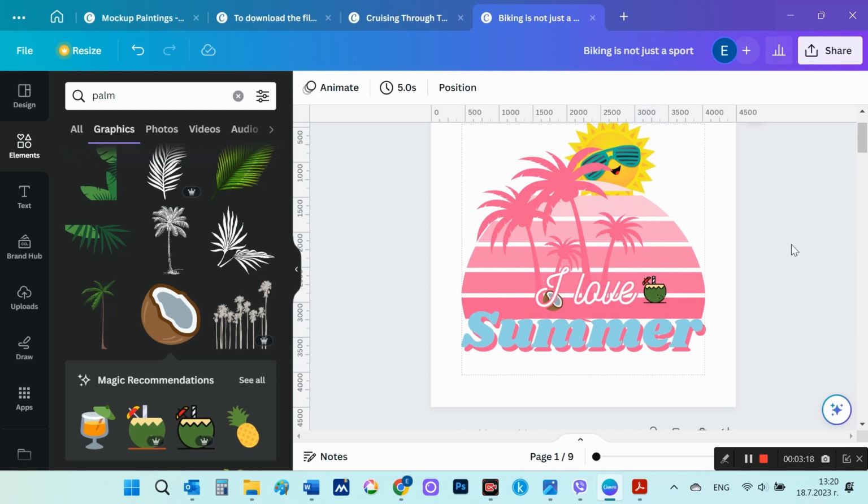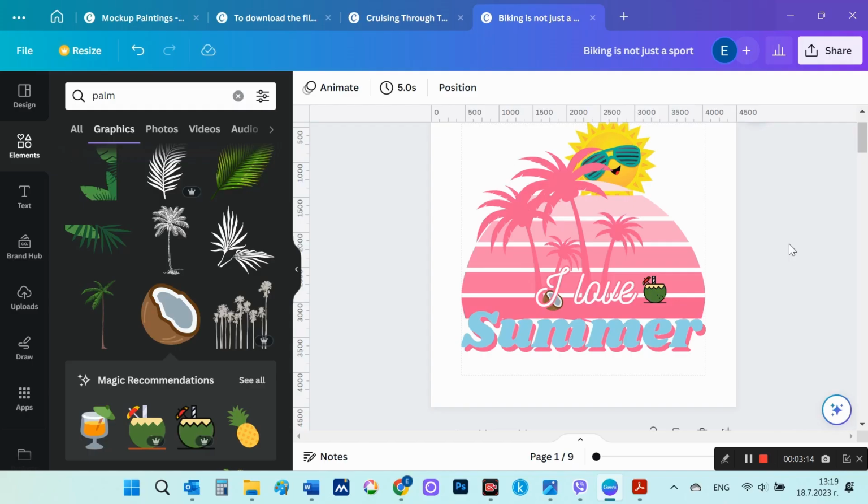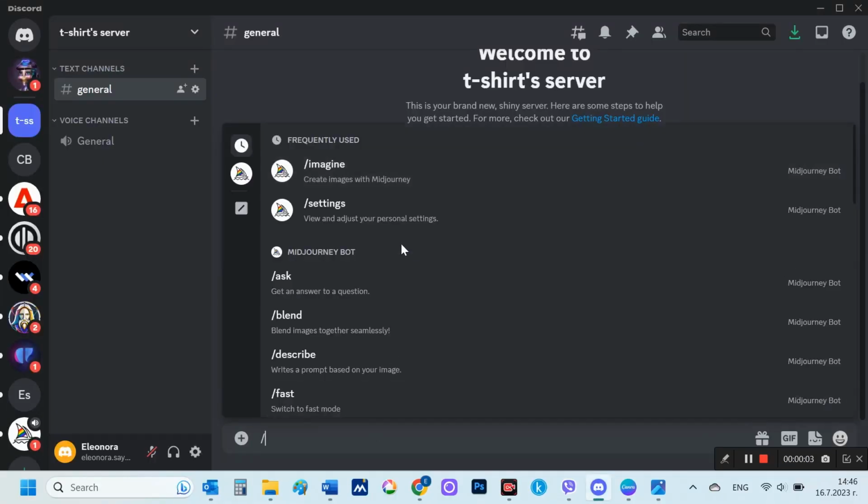So there, I think it's a decent design. I'll try to print it on a white t-shirt. I made this design to show you that you could also work with just Canva. Okay, now it's time for the fun part.